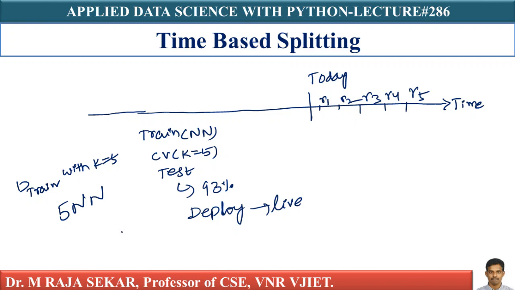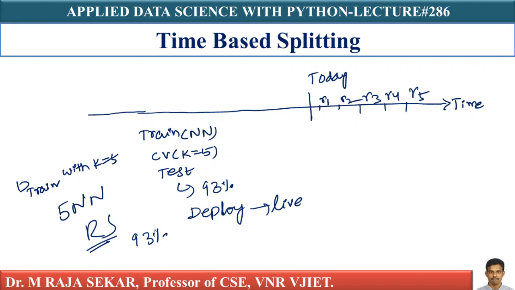Now here is the problem. The review that I am getting tomorrow, what did I say? If I did random sampling, I got a test accuracy of 93%.